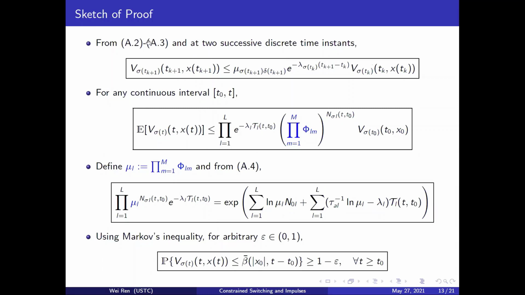From the second and third conditions, we first estimate the Lyapunov functions for 2 successive discrete time instants, and then obtain the estimate of Lyapunov functions for any continuous interval. Using the mode-dependent average dwell time condition, we show the decrease of the Lyapunov function along the time line. Finally, from the first condition and Markov's inequality, we conclude that the system is stable.